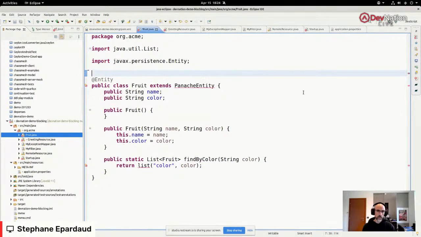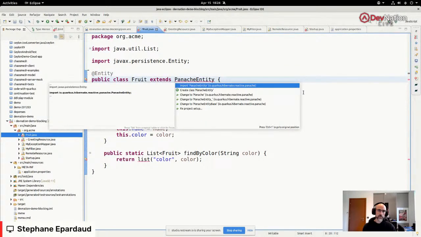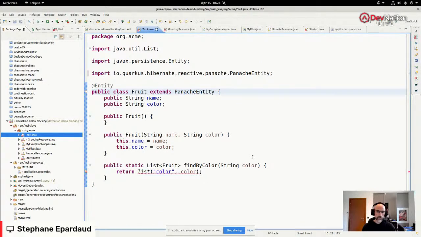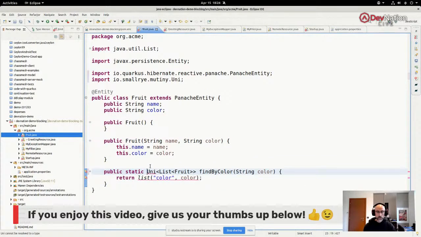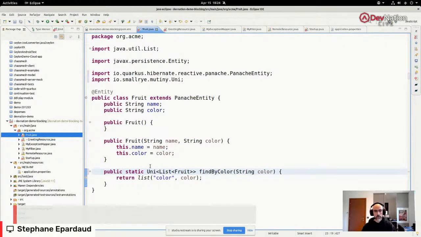All right, this is not ORM anymore, but we have a different sort of Panache entity. It's just in a different package. All right. Now we have this find by color thing, and the type returned by list is actually not a list anymore. It's a Uni of a list, because this is reactive. We're not returning the element itself. We're returning a Uni, which is sort of like a promise or a completion stage, but with much easier and friendlier methods. So we're returning something that can give us an item later on when we listen to it.